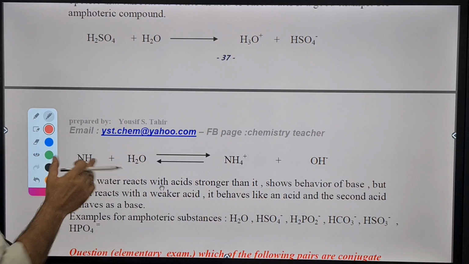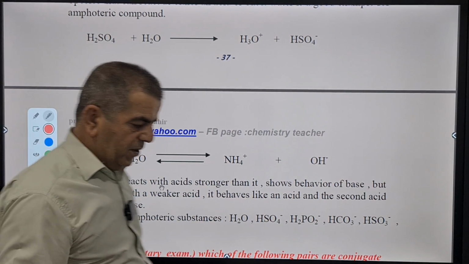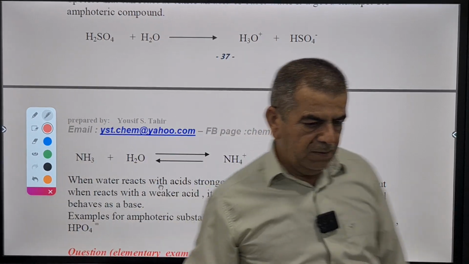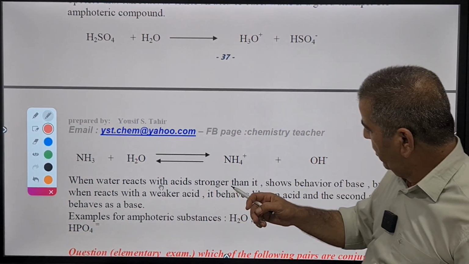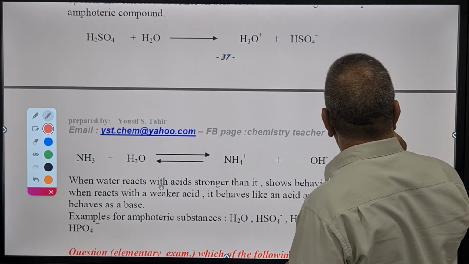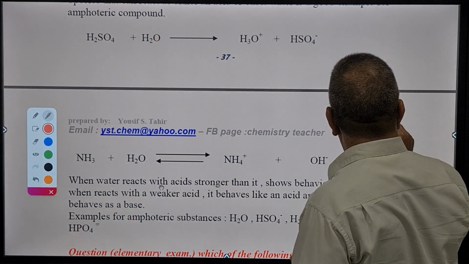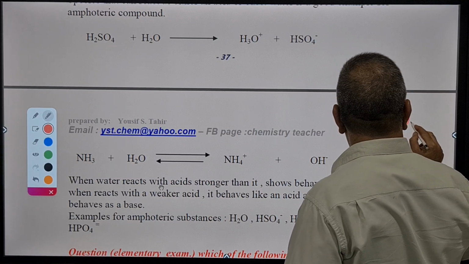Okay, is water only amphoteric? No, we have many amphoteric species. We have some compounds such as aluminum hydroxide, Al(OH)3.